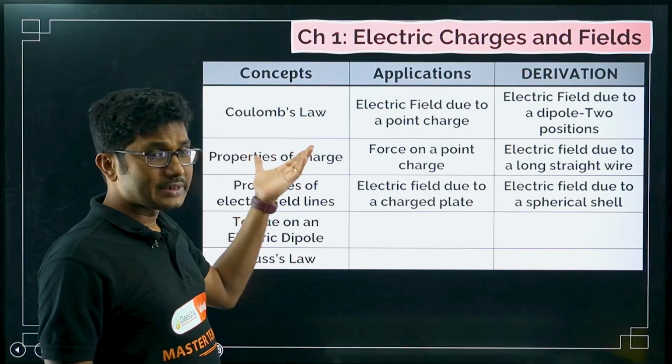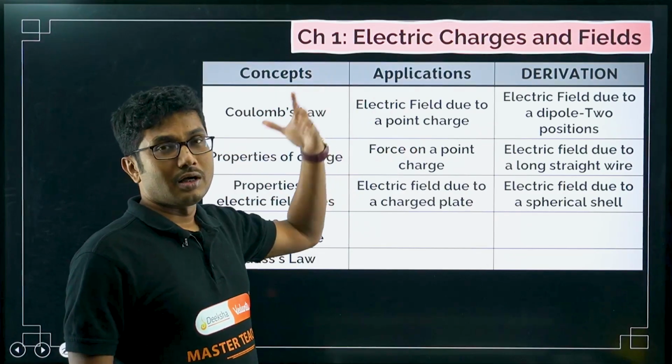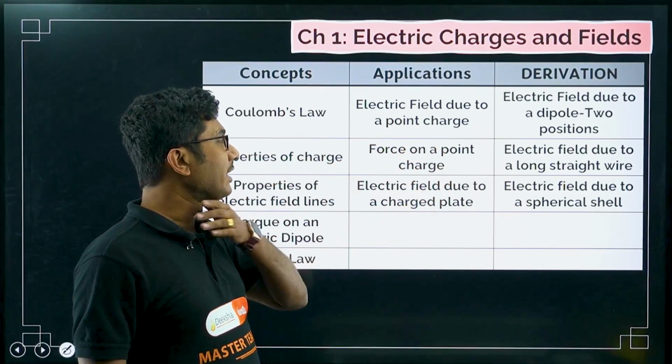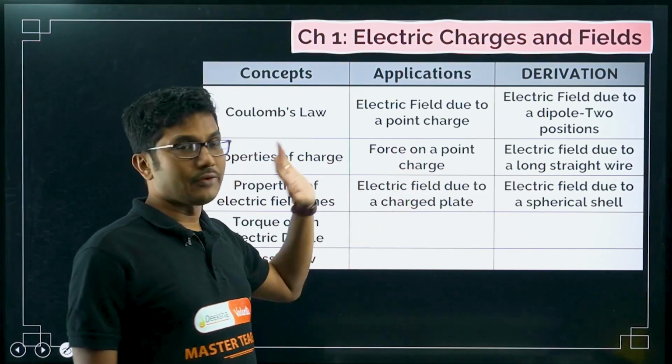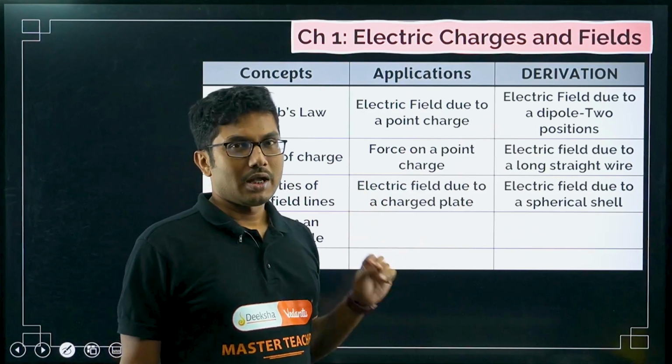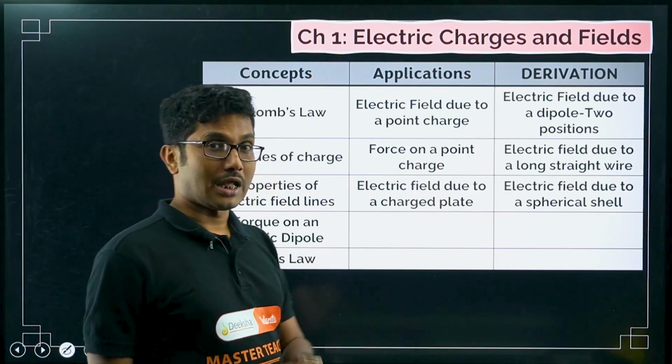So first the concept is important, then we have the formula. Here formulas are important. Derivations might come at times, but mostly the formulas, and based on that some numerical questions or explain the terms type of questions will come.